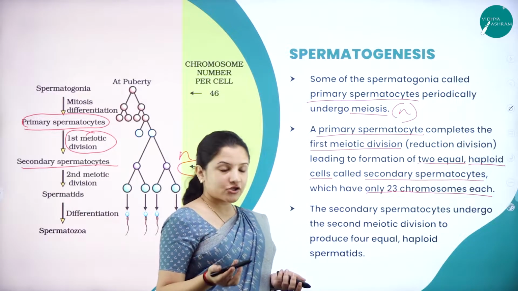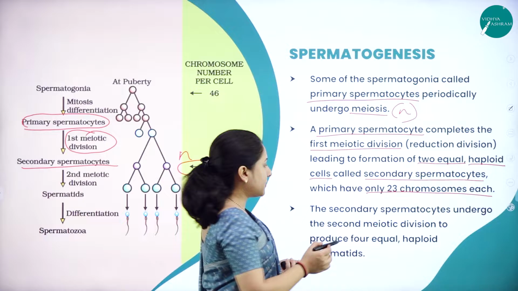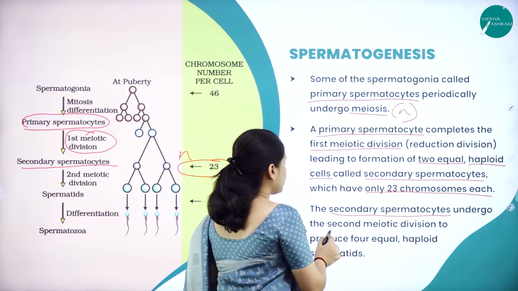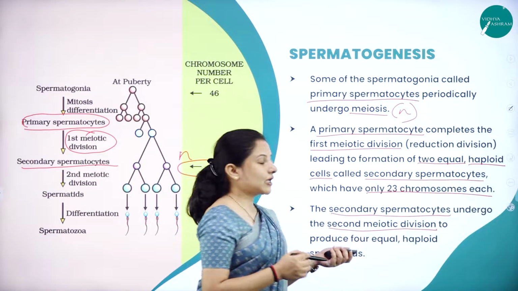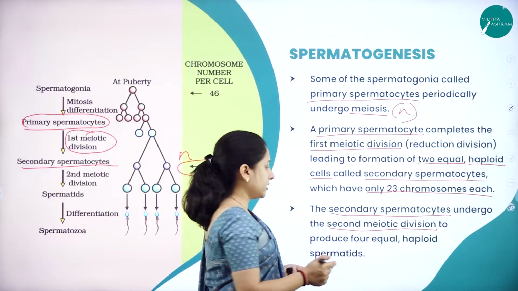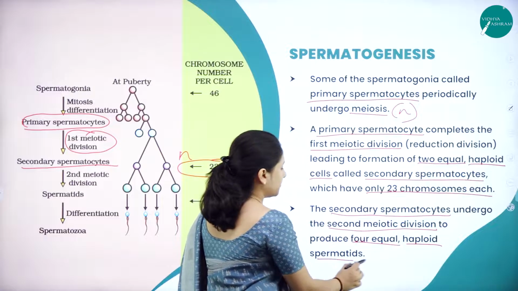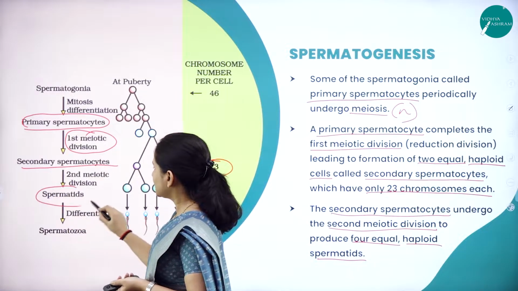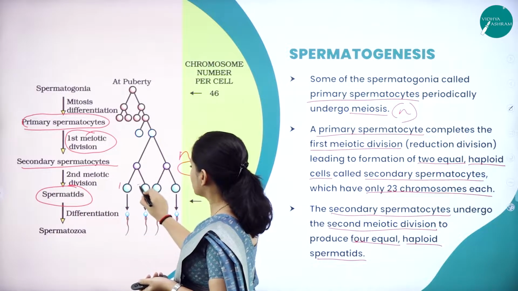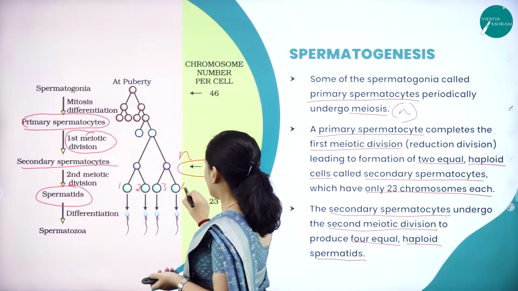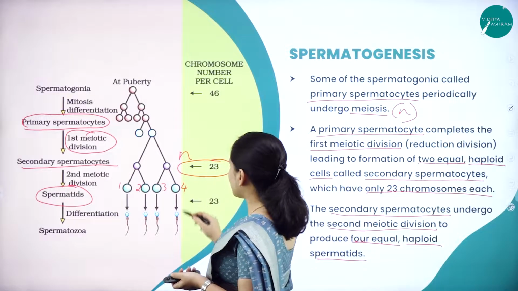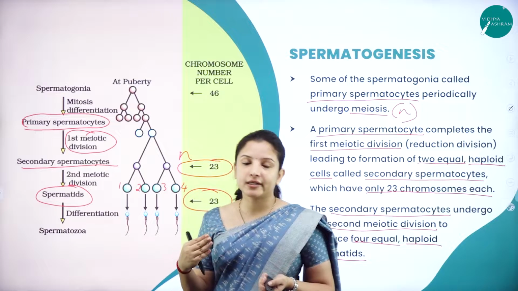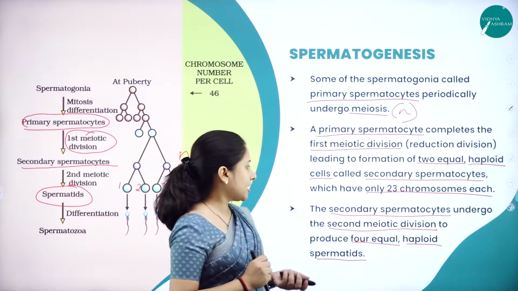Now, these secondary spermatocytes will undergo a second round of meiotic division and produce four equal haploid spermatids. As you can see, 1, 2, 3 and 4. These will also have 23 chromosomes, right? Because it was meiotic division, they are haploid in nature.